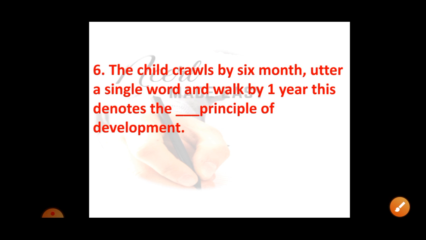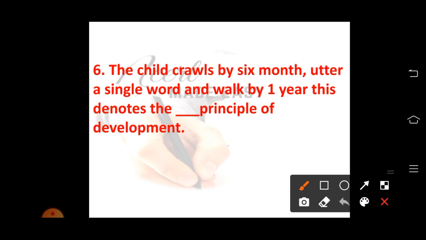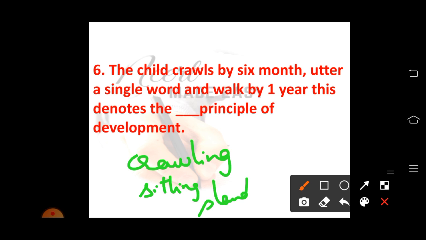Next, question number 6. The child crawls by the 6th month, utters a single word and walks by 1 year. This denotes the dash principle of development. Here, there are some stages. First, the child will be crawling, then sitting, then standing, then walking. So there are some estimations that by the 6th month the child should be crawling and by 1 year the child should be able to utter a single word or walk.